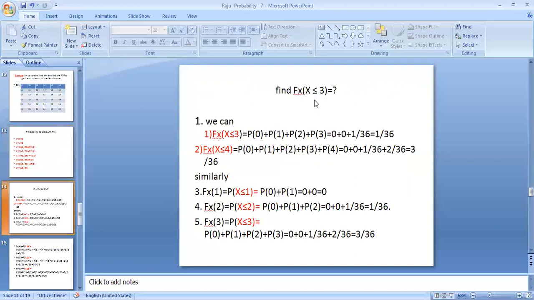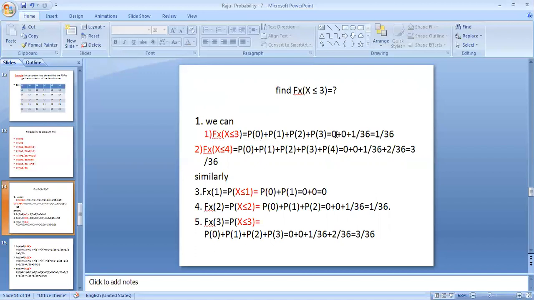And next, if you want to find the distribution function F_X of x, you can find it like this. As you know, the probability distribution function means the cumulative addition of probabilities. So F_X of x less than or equal to 3 is equal to P of 0 plus P of 1 plus P of 2, including P of 3 for less than or equal to 3.